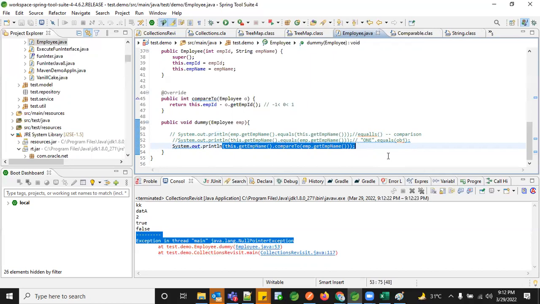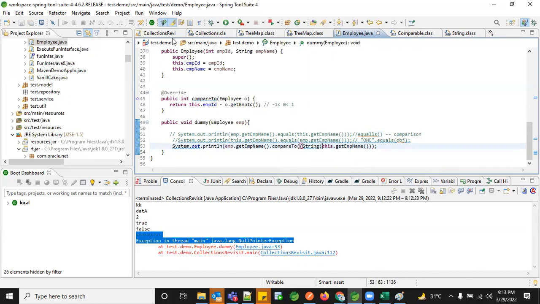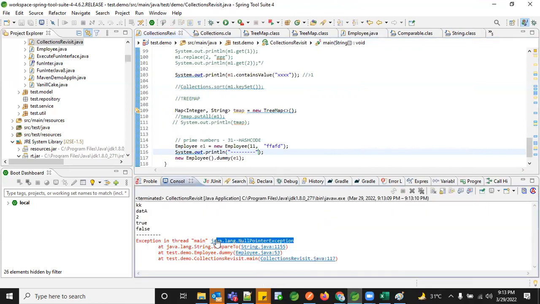Okay, so now let's say emp, and here I have the null object. Okay, this is null, so I'm just passing it here. And in the compareTo, I'm typecasting it to String. Okay, and let me run it again. It still shows a null pointer exception.